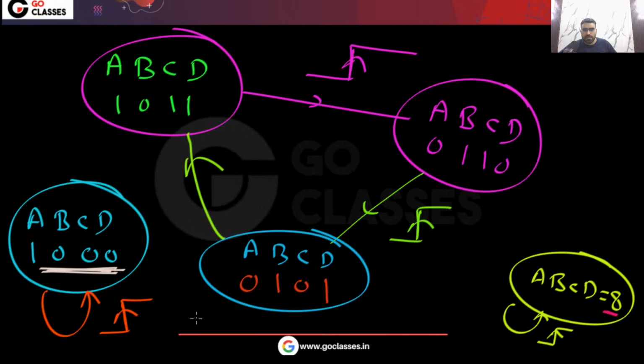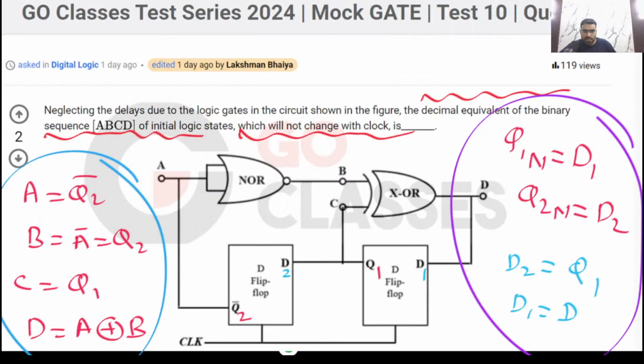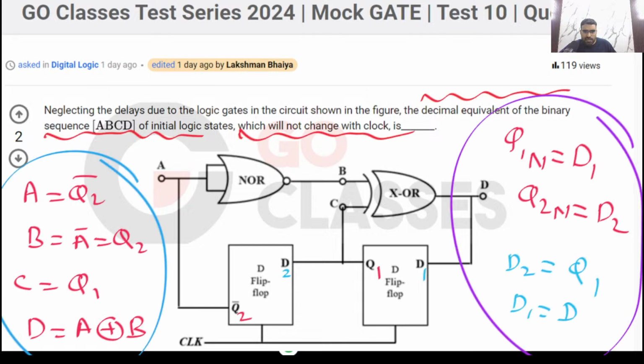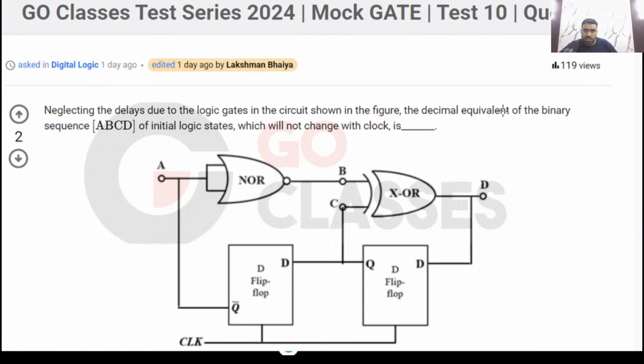I hope you understood. So this was another digital logic question. The answer is 8. This is a beautiful question. In this question, you can apply your knowledge of everything. Your knowledge of XOR gate is required, your knowledge of NOR gate is required, your knowledge of flip-flop is required.